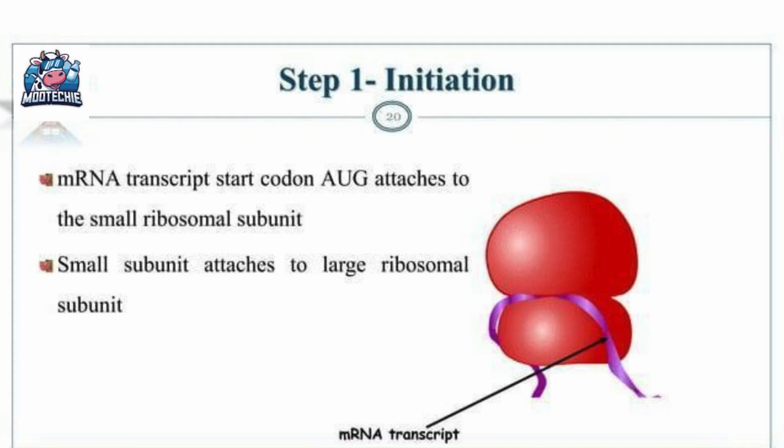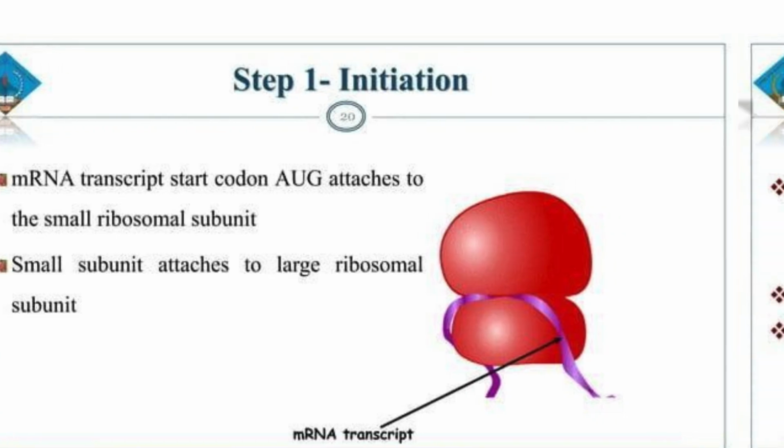So initiation is all about assembly. The mRNA, the small ribosome piece, and the large ribosome piece all come together at the correct starting point on the mRNA, which is the AUG codon.